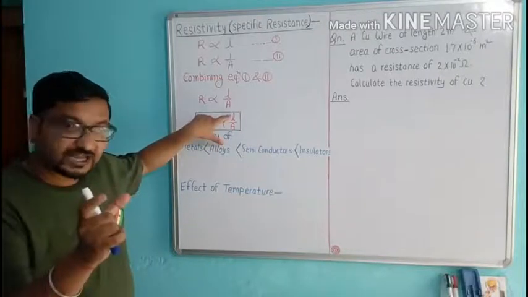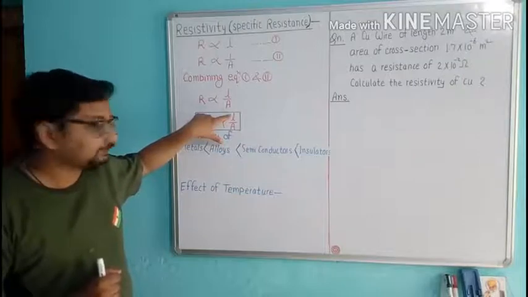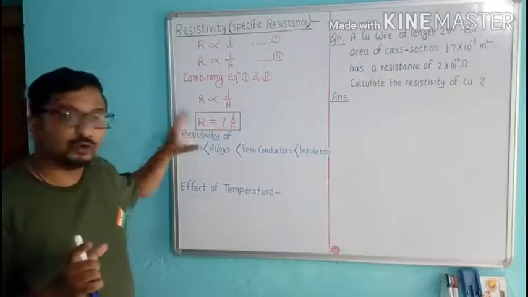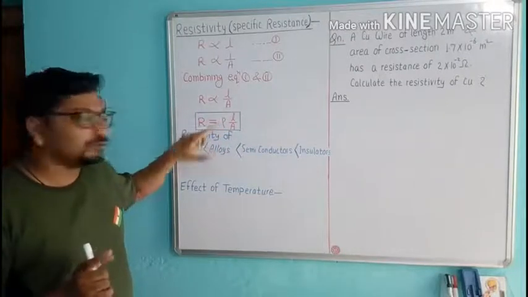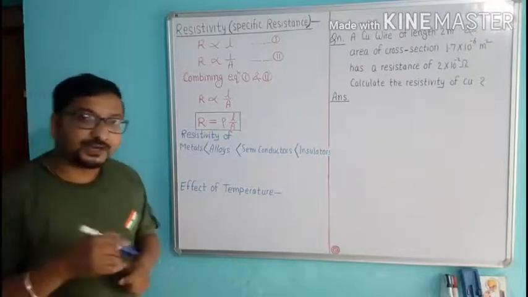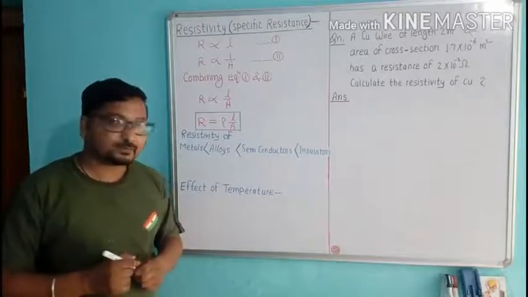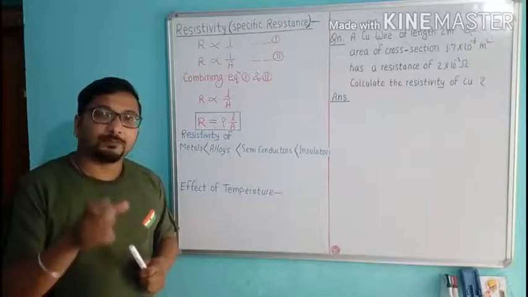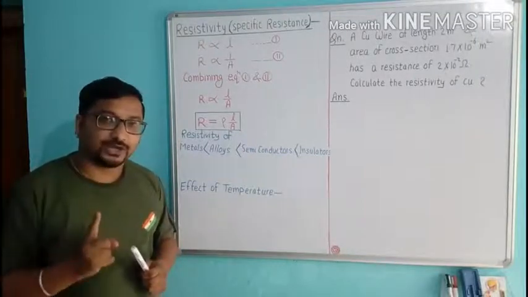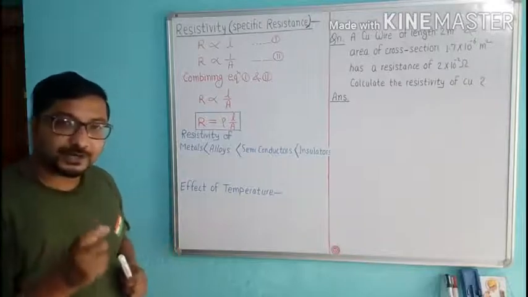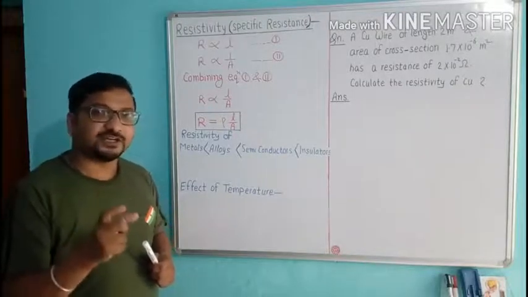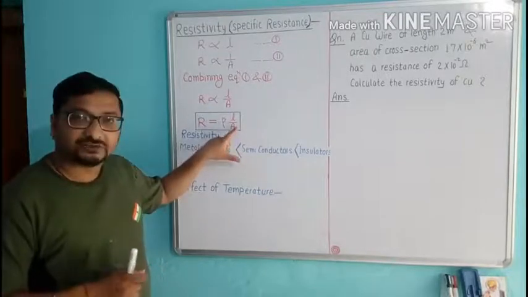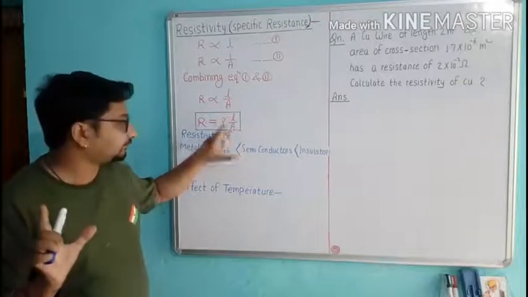If we take a substance having 1 meter length and cross-sectional area 1 meter square, then R will be equal to rho. Resistance will be equal to resistivity. So, we can define resistivity: it is the physical property of a particular substance which is having particular dimensions, 1 meter length and 1 meter square cross-sectional area.